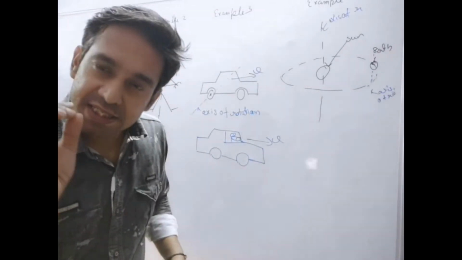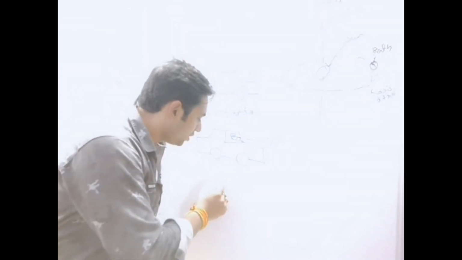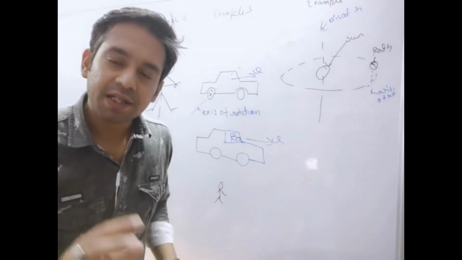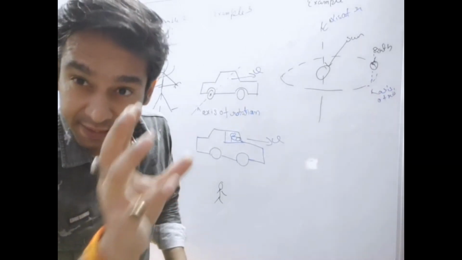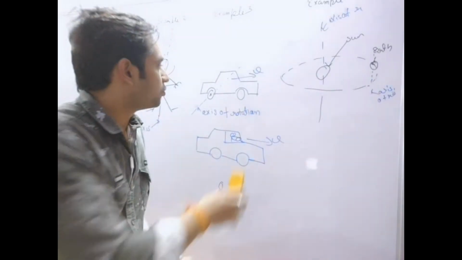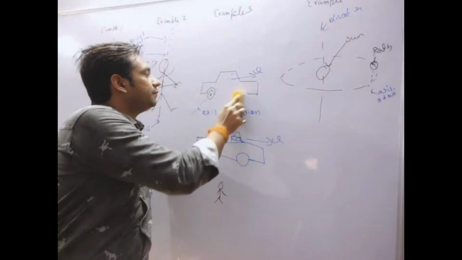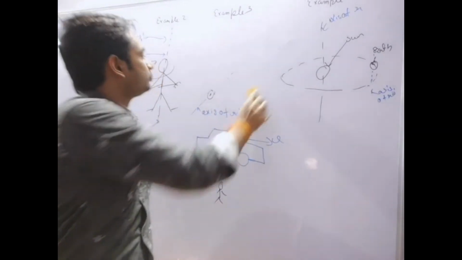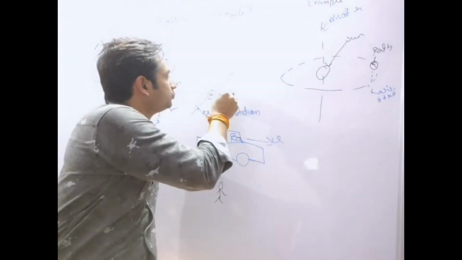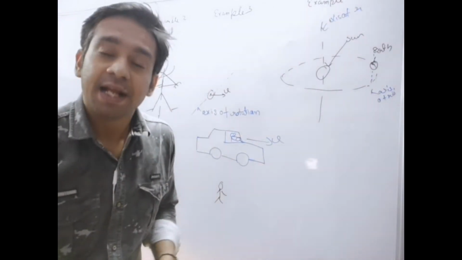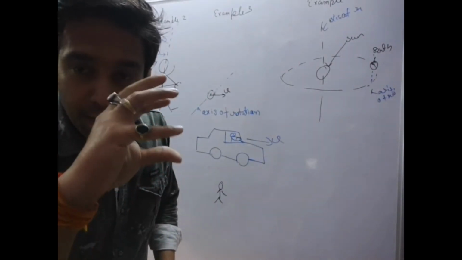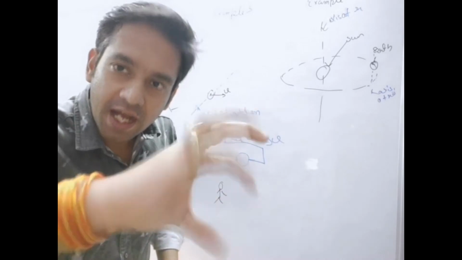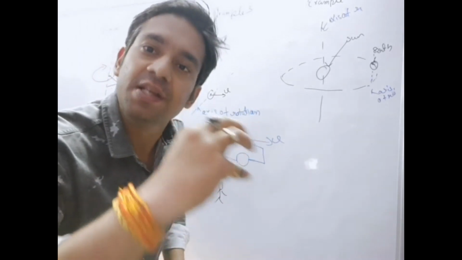But at the same time instant, if a person is sitting on the ground, an inertial frame of reference, and we make the car invisible, he is only seeing the wheel of the car. He will be able to see the rotation of the wheel around the axle, and the axle is also moving with velocity v.